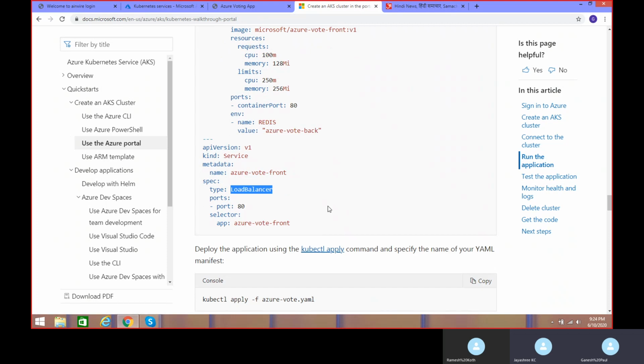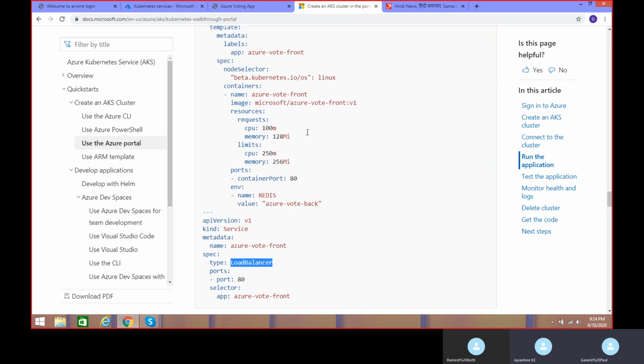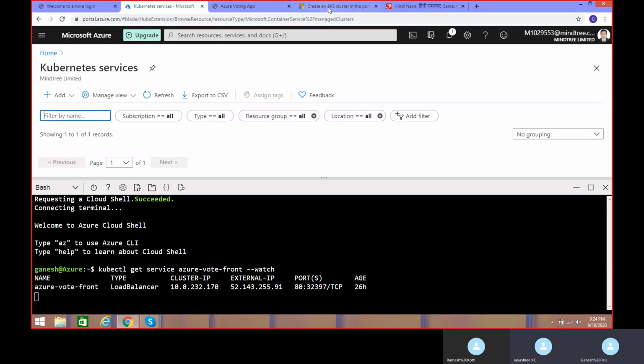The image is also the same, right? The container image, what he is using. Oh no, it is different actually. See, the image he is giving is Microsoft slash Azure Vote Front V1, right? From where is it picking? Actually, in the document he has only given his custom image.